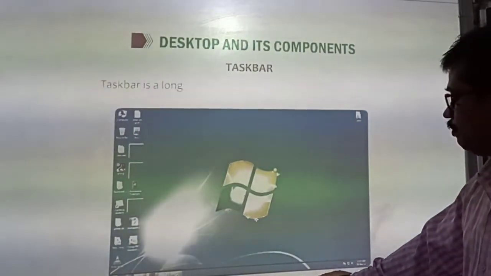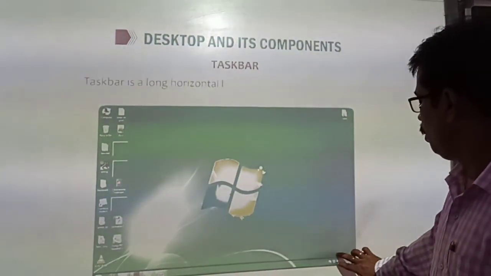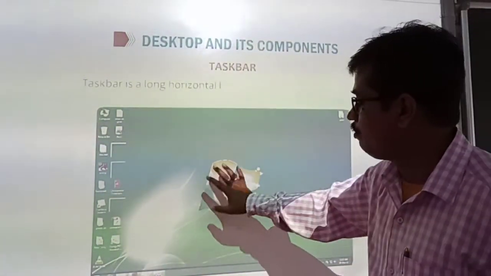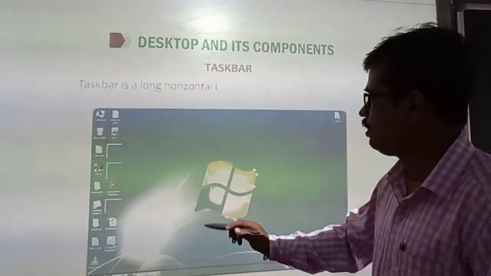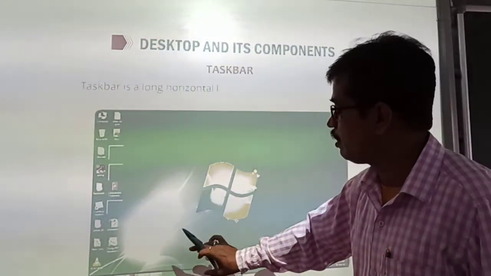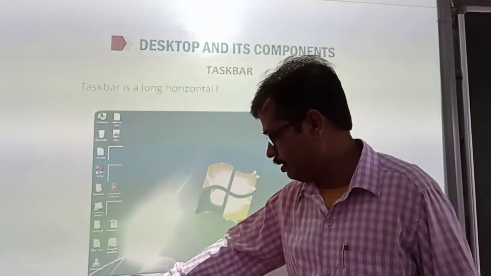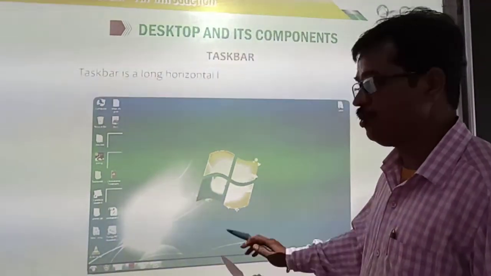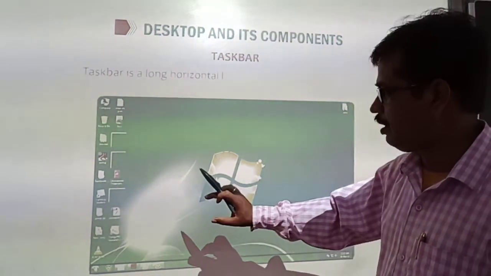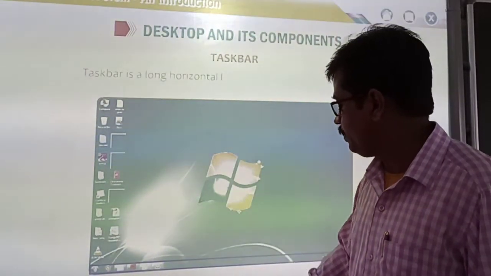Now the taskbar. What is taskbar? A long horizontal bar at the bottom of the desktop is known as the taskbar. A taskbar is a long horizontal bar that appears at the bottom of the desktop where you can see the start button at the left side and notification area at the right side.